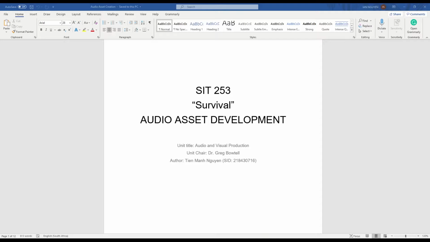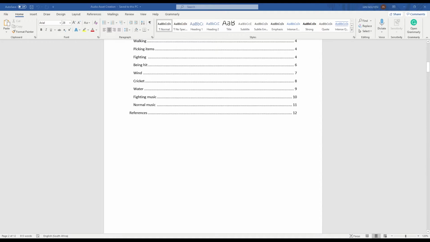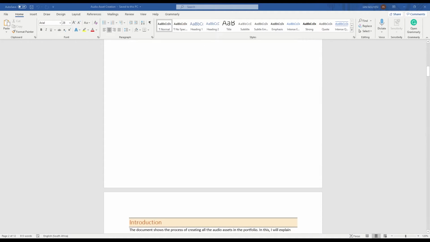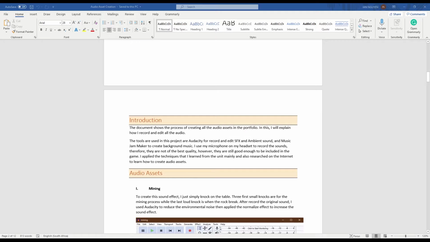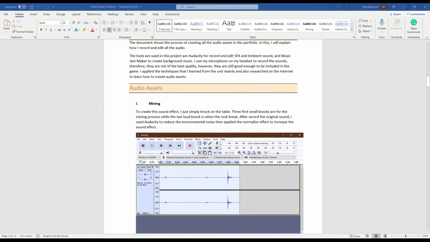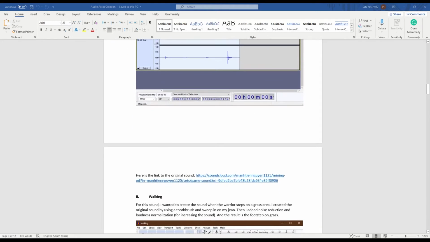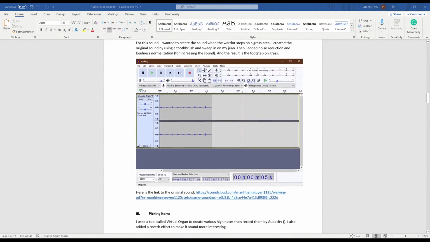The next is my audio assets development document. After finishing the visual assets, I did research on learning how to develop sound effects and audio in games. I focused the development on the sound effects that the player uses to interact with the world, the ambient sound, and the background music.